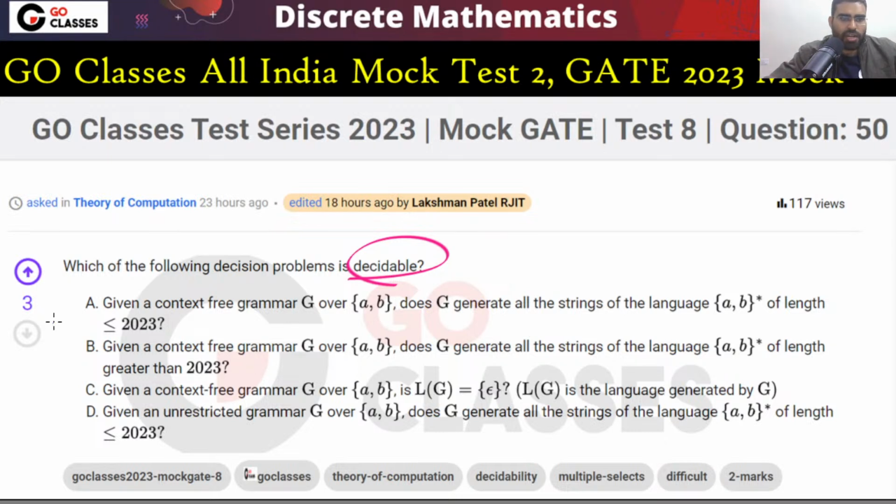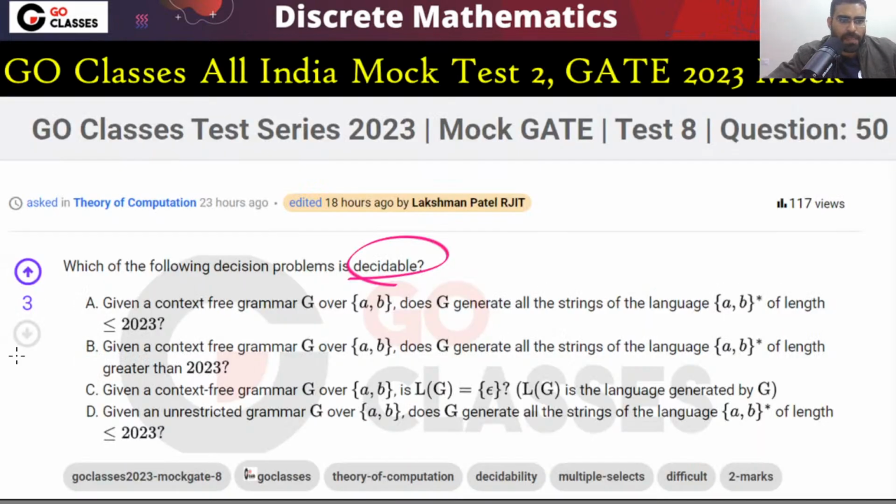First of all, look at option A. Is this decidable? Option A is saying that given a context-free grammar over A, B, does G generate all strings of length less than 2023? Is this decidable? Let me know. Yes, this is decidable. What is the reason this is decidable?